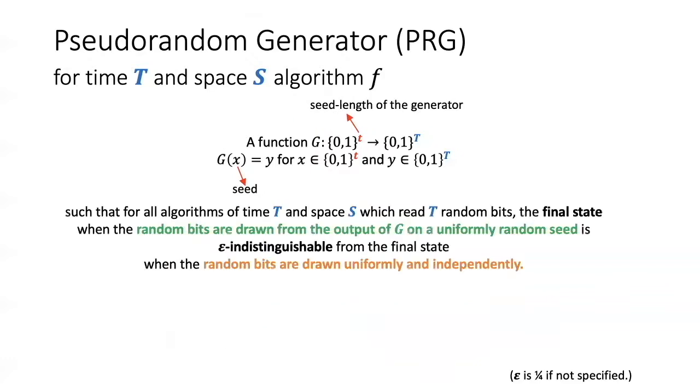More formally, a pseudorandom generator has the property that the final state of the algorithm, when the random bits are drawn from the output of G on a uniformly random seed, is close to the final state when the random bits for the algorithm are drawn uniformly and independently. By close, we mean epsilon indistinguishable, in the sense that the difference between these two final states is at most epsilon according to some norm, typically the L1 norm.